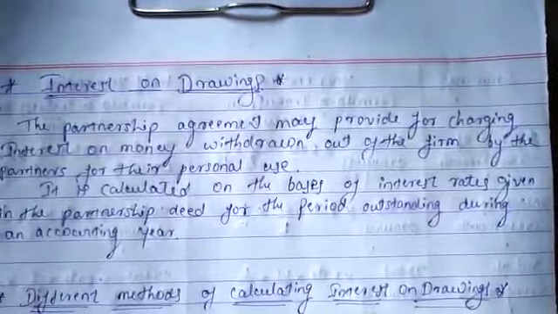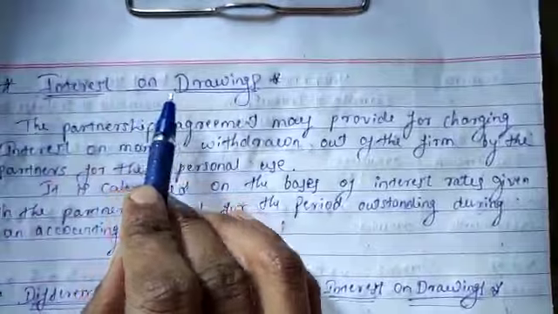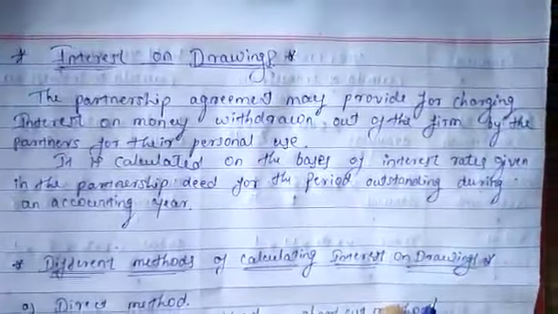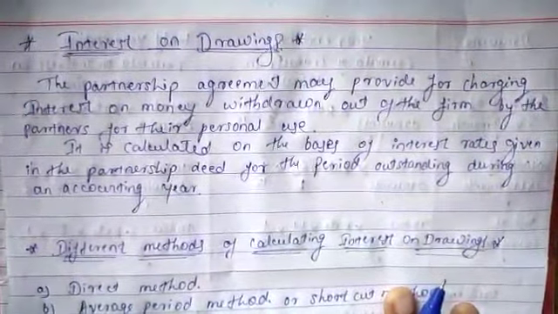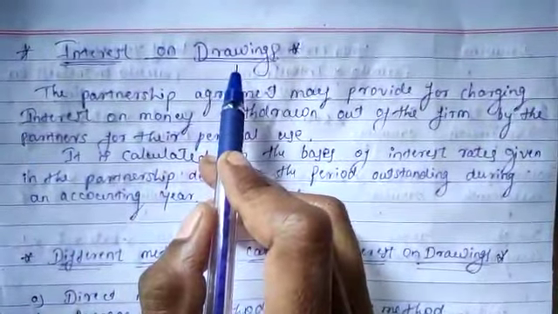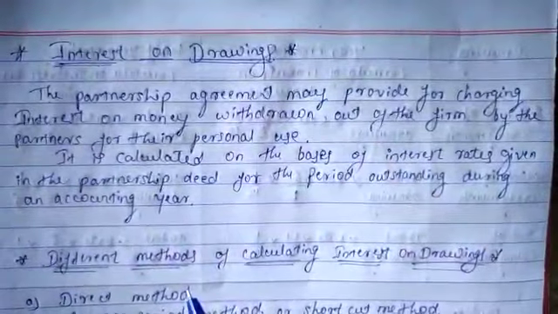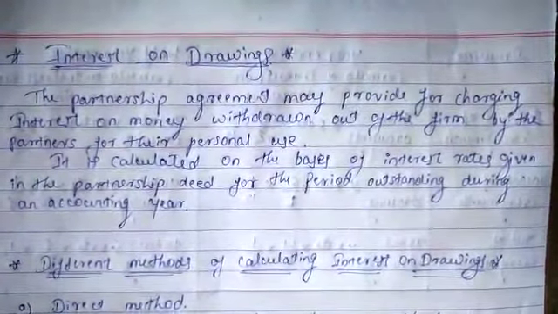So now we are starting the next aspect, the interest on drawings. You know this word, interest on drawings. You have studied this in the first year class. What is the interest on drawings? Interest on drawings is an income to your firm. Who is collecting this interest? The firm should be collecting the interest, from the partner.